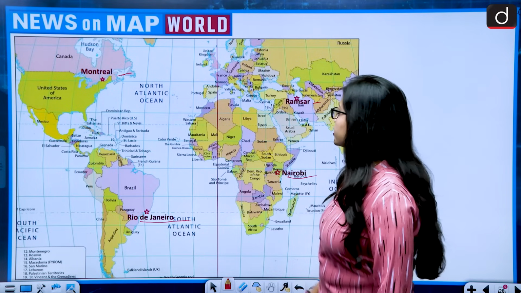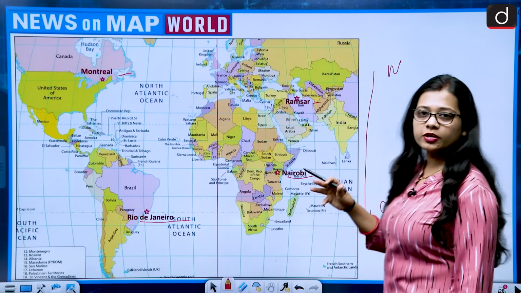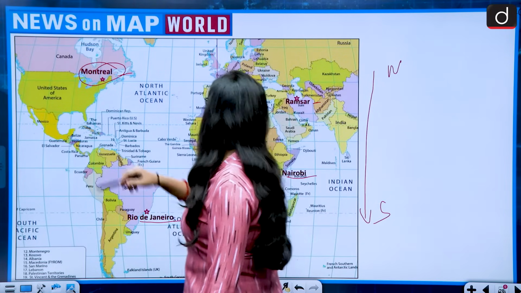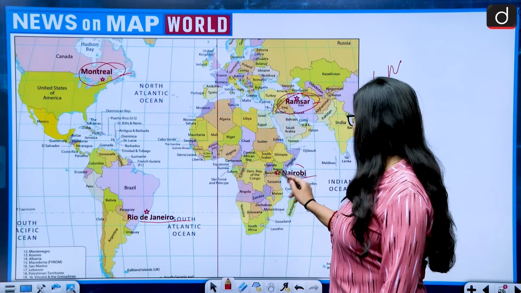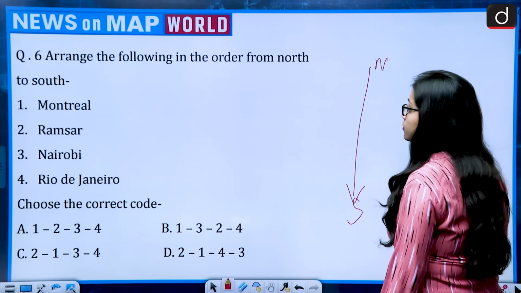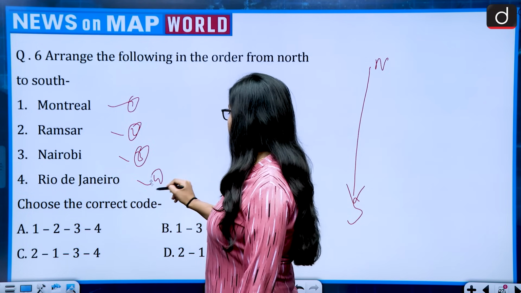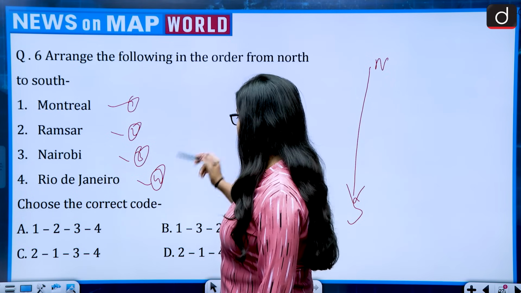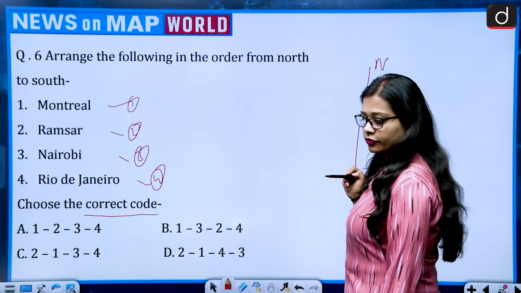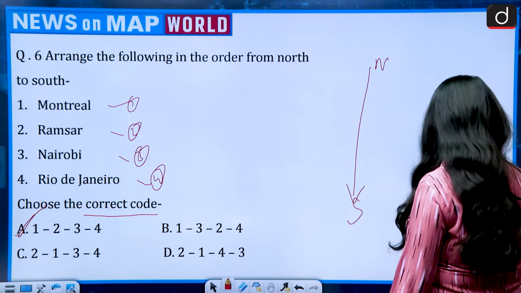So if we talk about from north to south, this is north, this is south. I think it is very clearly visible on the world map that the northernmost is Montreal, then comes Ramsar, then comes Nairobi, and then comes Rio de Janeiro. So first was Montreal, second Ramsar, third Nairobi, fourth Rio de Janeiro. So the correct code becomes 1, 2, 3, 4. Which one is 1, 2, 3, 4? Option A. So the correct answer for this question is option A.